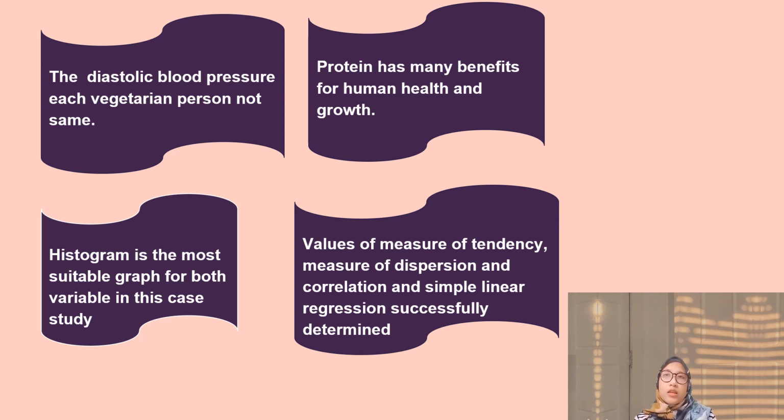Third, we can conclude that the most suitable graph for this case study and this data is a histogram. And last, we can find that the values of measure of tendency, measure of dispersion, correlation, and simple linear regression were successfully determined. I think that's all from us.